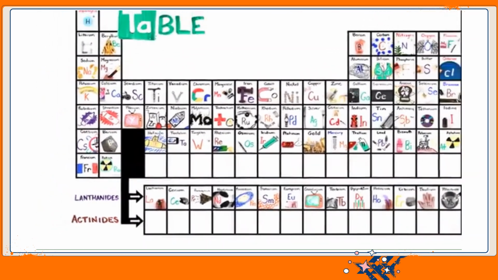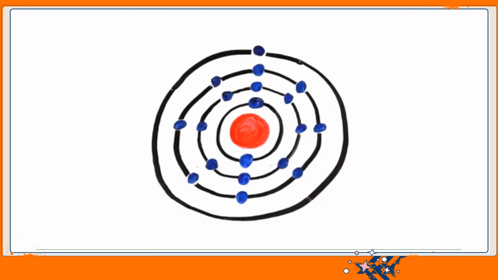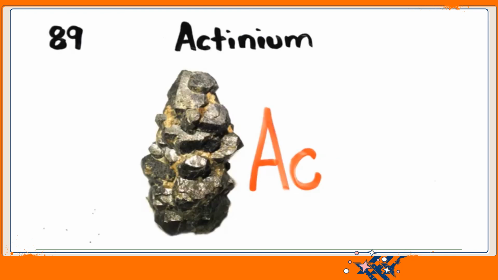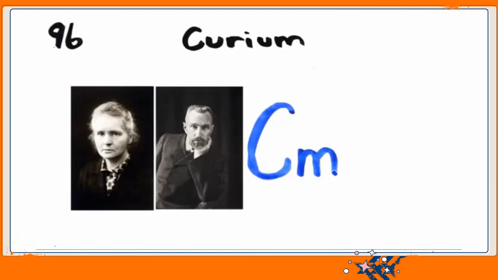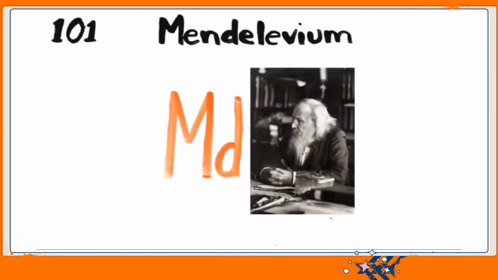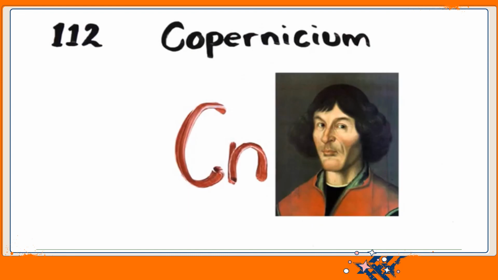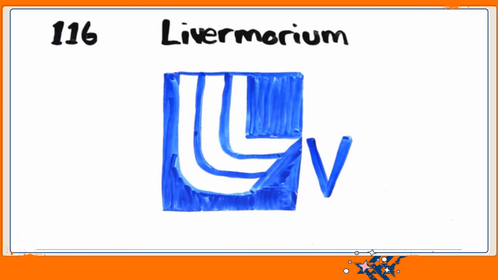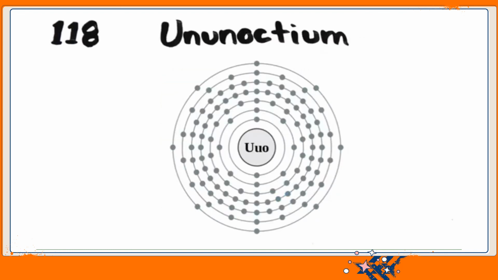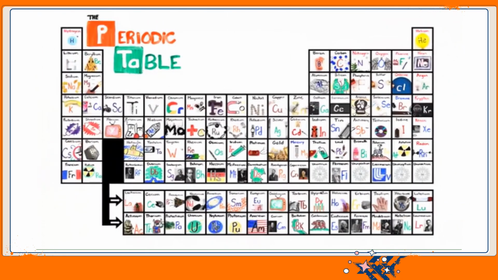This is the periodic table, noble gases stable, halogens and alkalis react aggressively. Each period will see new outer shells while electrons are added to the right. Actinium, thorium, protactinium, uranium, neptunium, plutonium, americium, curium, berkelium, californium, einsteinium, fermium, mendelevium, nobelium, lawrencium, rutherfordium, dubnium, seaborgium, bohrium, hassium, meitnerium, darmstadtium, roentgenium, copernicium, nihonium, flerovium, moscovium, livermorium, tennessine, and oganesson, and then we're done.